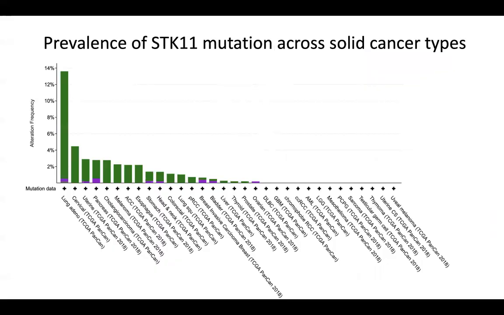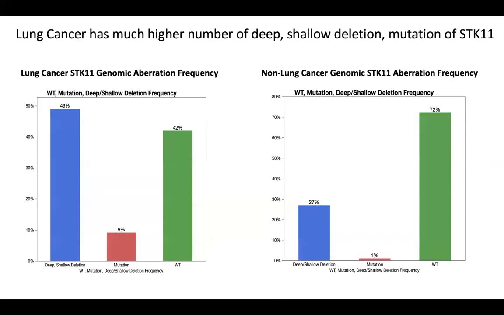Through TCGA, we found that lung adenocarcinoma was most frequently associated with STK11 mutation, followed by cervical, uterine, and pancreas cancer. We then compared the frequency of STK11 aberration in lung cancer and non-lung cancer. This is interesting because lung cancer has much higher frequency of deep and shallow deletion and mutation compared to non-lung cancer.